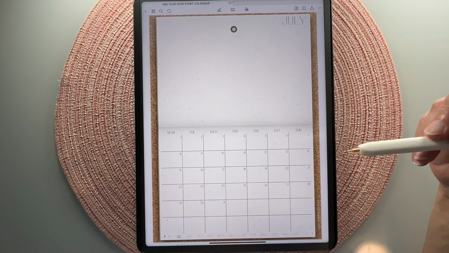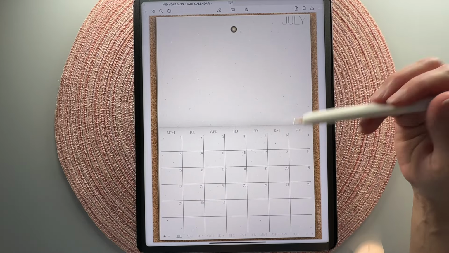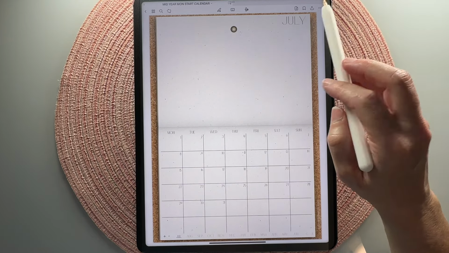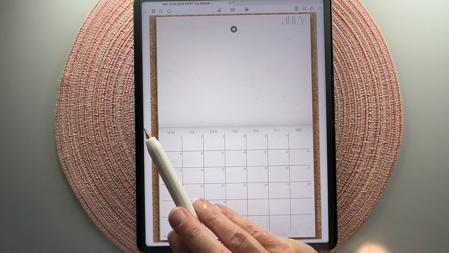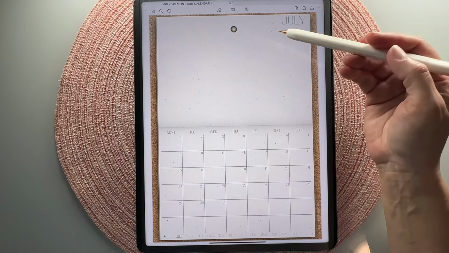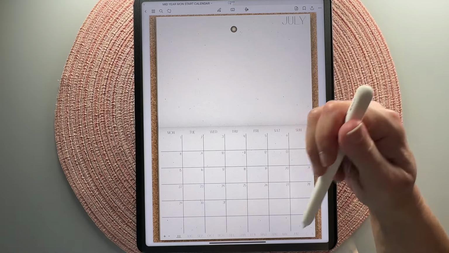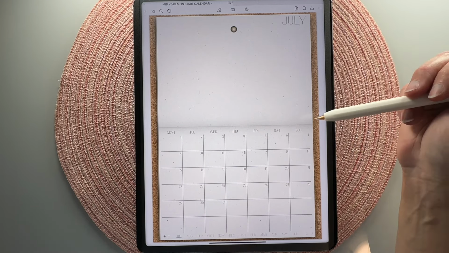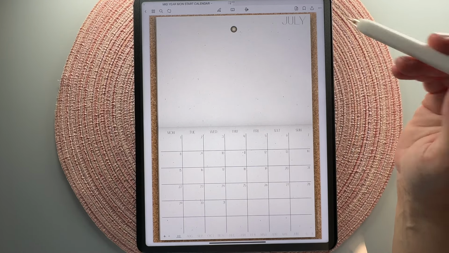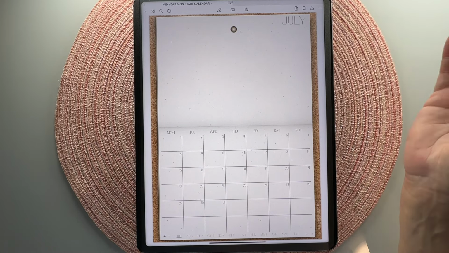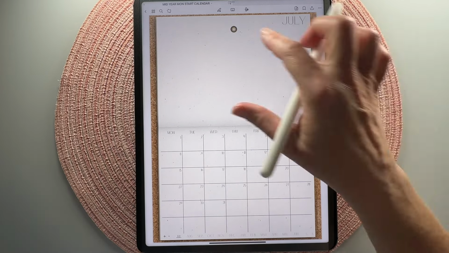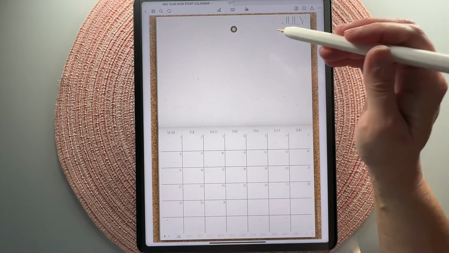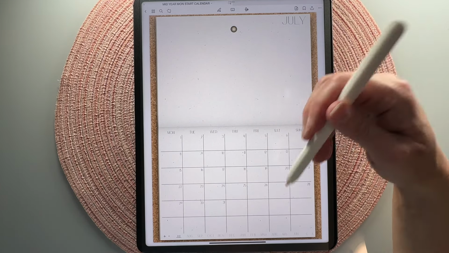So this is the layout of the month. This is the Monday start. Our header up here, this whole space is blank. I was thinking, how great would it be to be able to plan your weeks on the same page as your monthly calendar? This top space is completely customizable. My thoughts were you could use any of the widgets in the shop or the weekly daily overlays, and you could just lay them out here. You could have a new one every week, or you could do the same one and then save it as an element and just paste it on your other months.